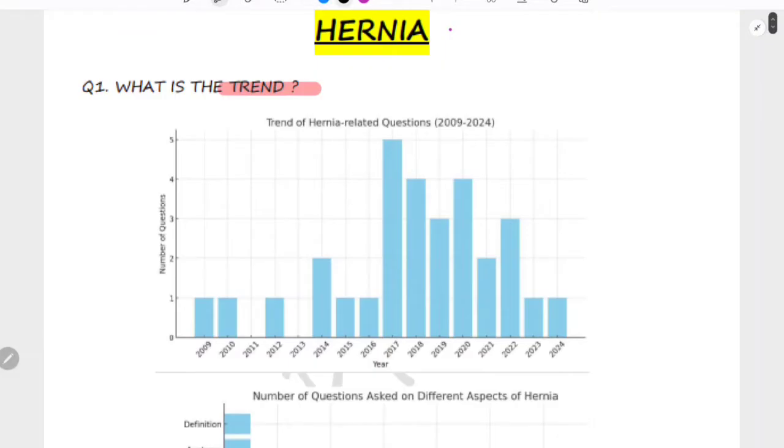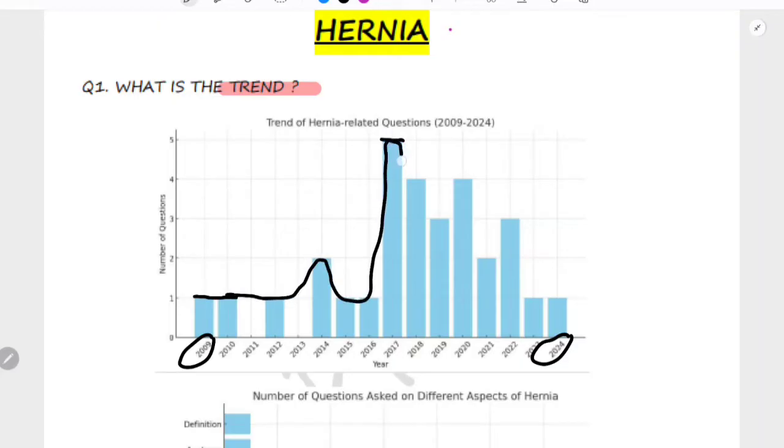As you can see in this beautiful graph, I have depicted all the questions that have been asked from hernia from 2009 till 2024. The number of questions varies from 1 to 5 questions, and the maximum number of questions were asked from 2017 till 2022, after which the graph has plateaued again.